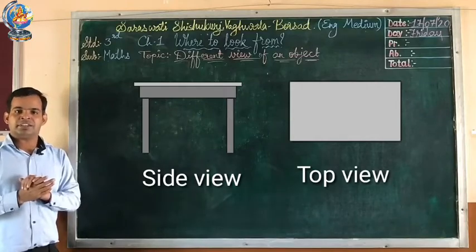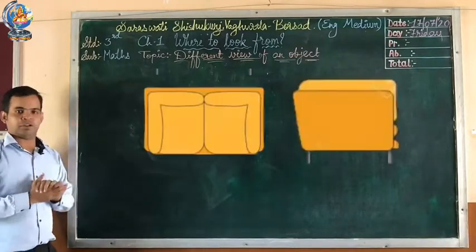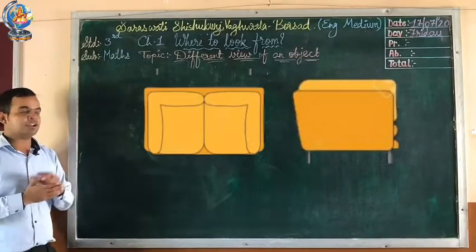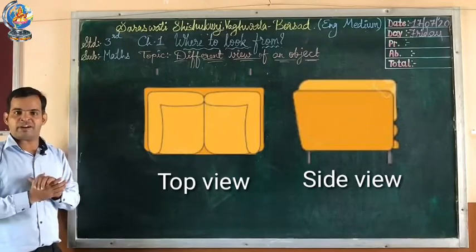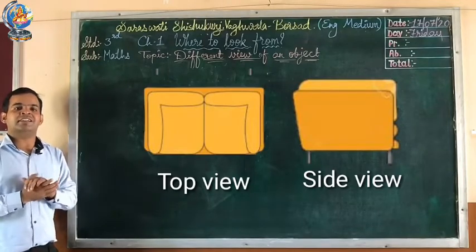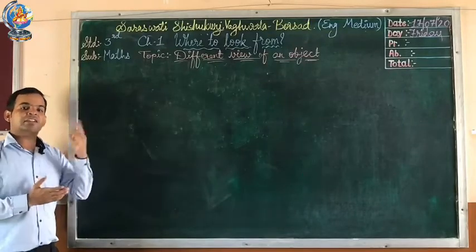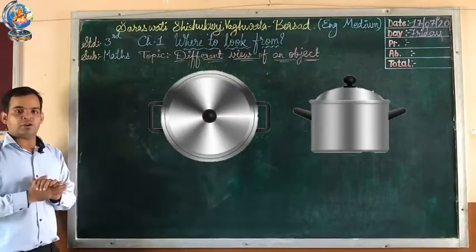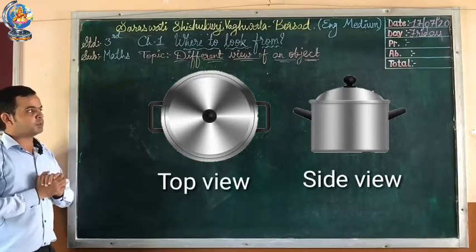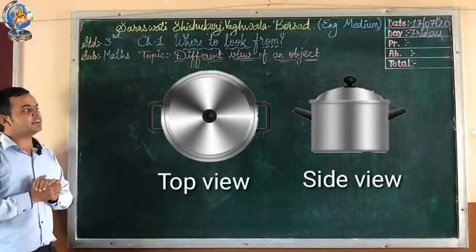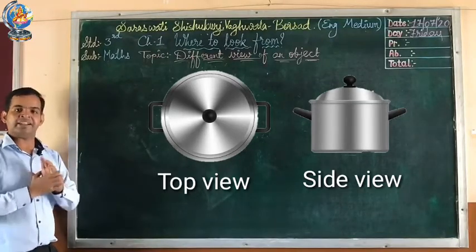Second is the sofa: the first picture is the top view of the sofa and the second is the side view. Third is the cooker: here you can see the top view of the cooker and the second is the side view of the cooker.